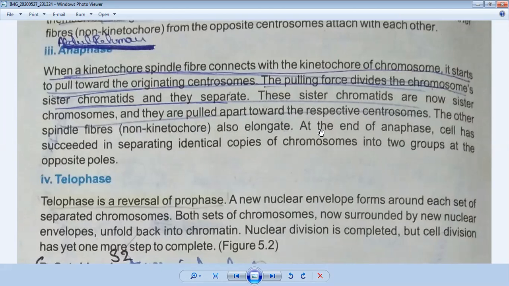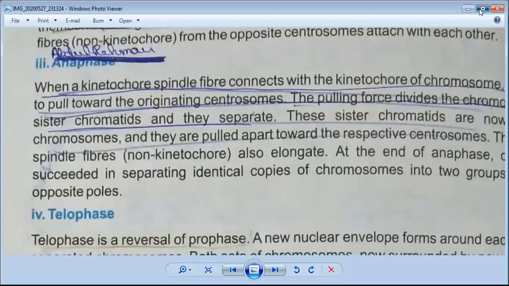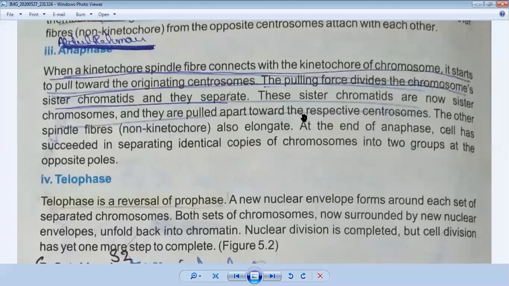At the end of anaphase, the cell has succeeded in separating identical copies of chromosomes into two groups at the opposite poles. In simple words, anaphase is a stage in which mitosis is completed and the chromosomes are separated from each other. Now the last stage is telophase.